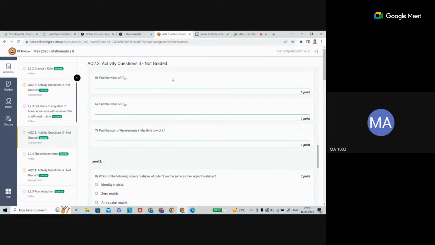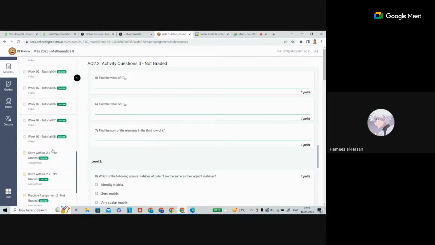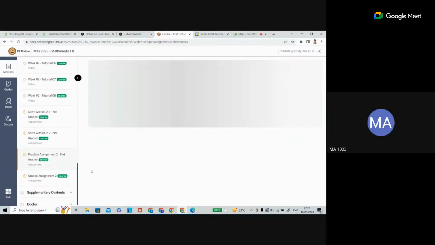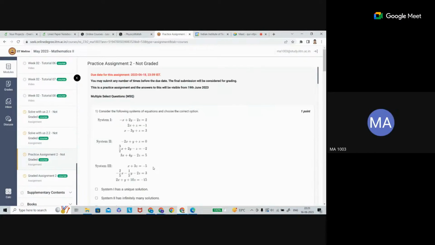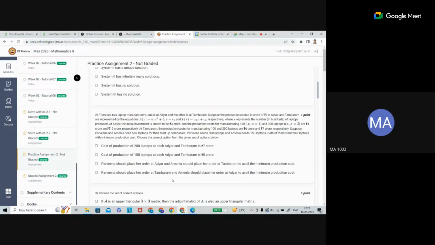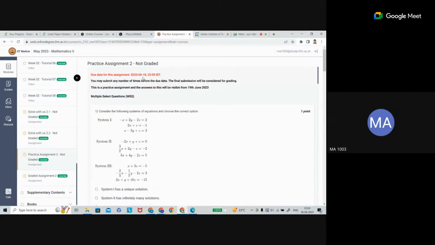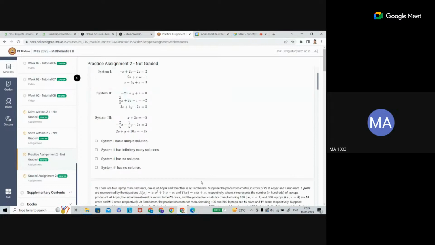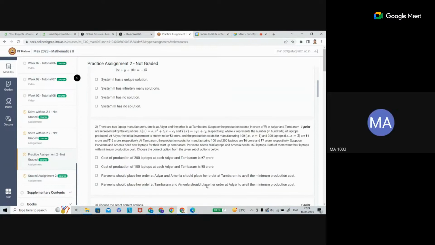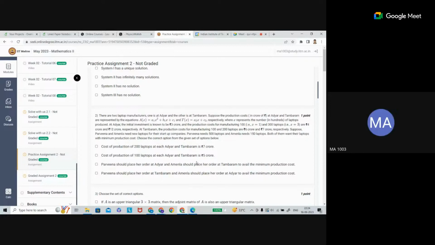Somebody asked first about the practice assignment, so we will go back to the second question. Okay, PA second question. So this is the word problem. The practice assignment also has a due date. For a hint, I can tell you it needs Cramer's rule to solve. Or no, sorry, this is simply a direct problem.